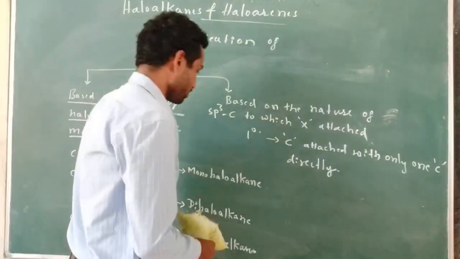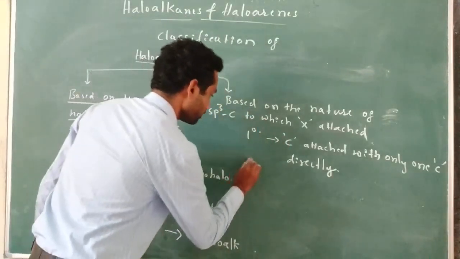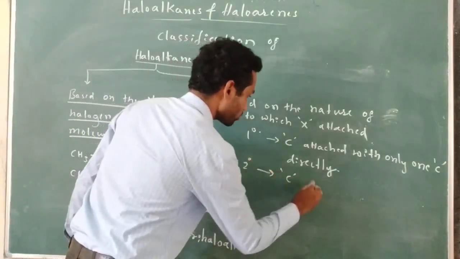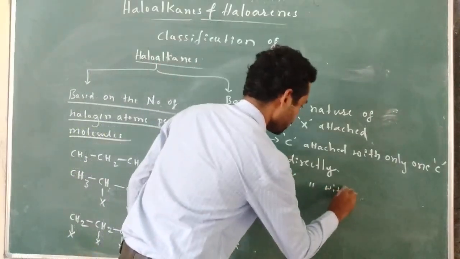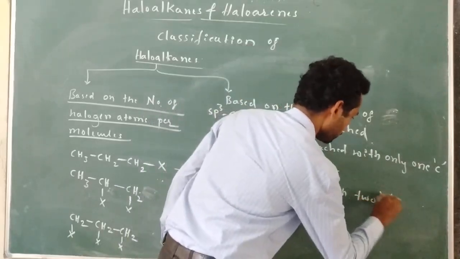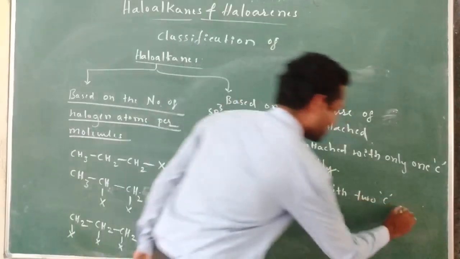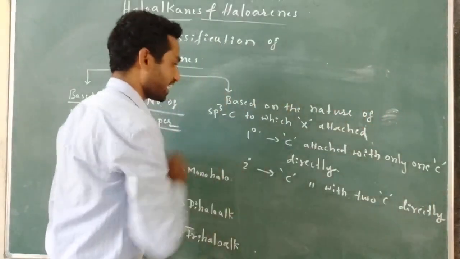Right. So similarly, secondary carbon: the carbon is attached with what? Attached with two carbons directly. Such carbons are known as secondary carbons.